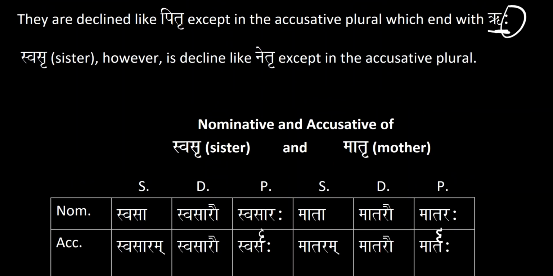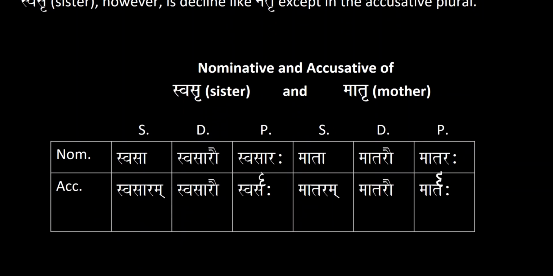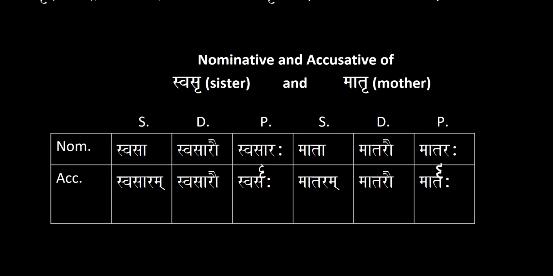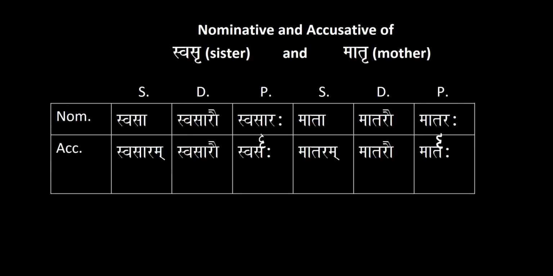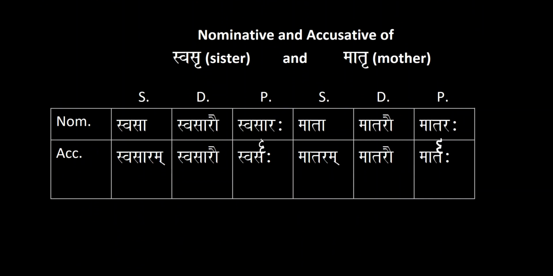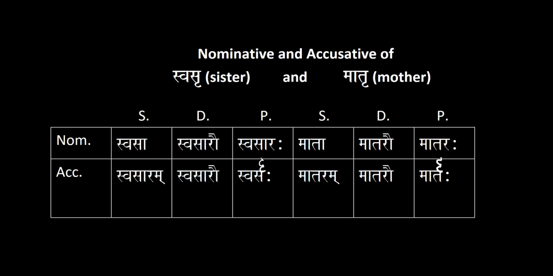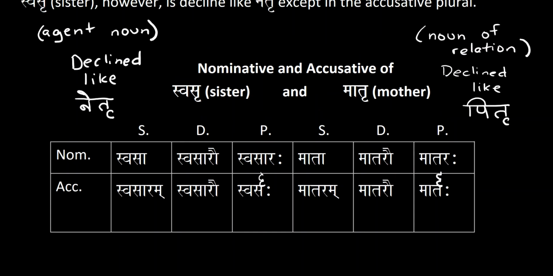Everything else is the same as that of the masculine, except for the nominative and the accusative case. So svasri is declined like netri, and matri is declined like pitri, like a noun of relation.